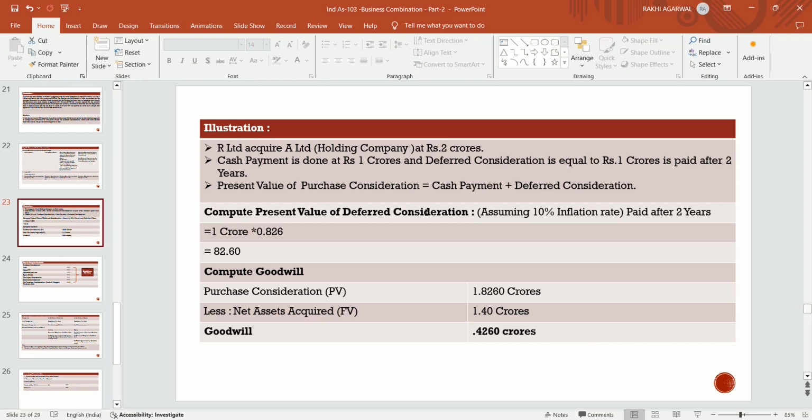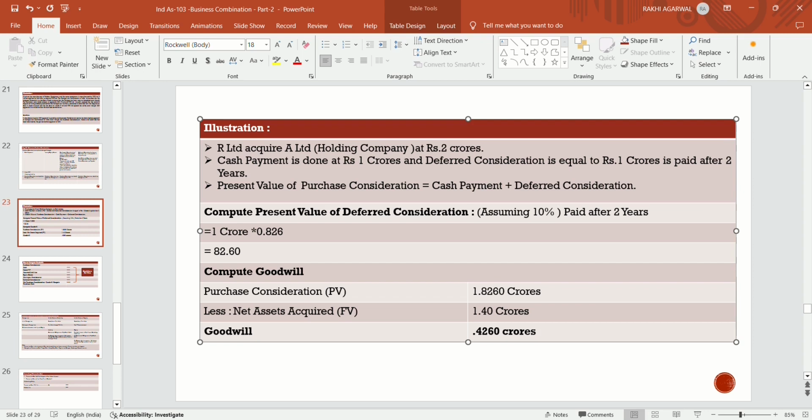So 1 crore is paid after 2 years. We will apply the discounting rate of 0.826 for 2 years, so we bring it to present value today. It becomes 82,60,000. So the purchase consideration is 1 crore cash payment plus 82.60 lakhs, that is 1.8260 crores. Now the net asset acquired at fair value is 1.40 crores. So goodwill will be the differential amount, 0.4260 crores.